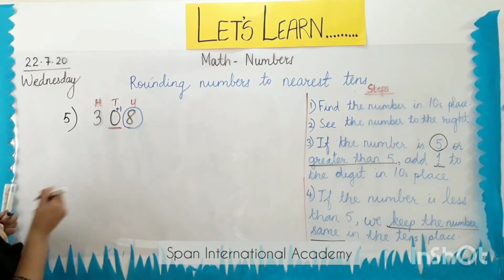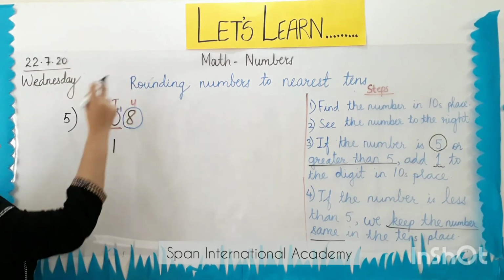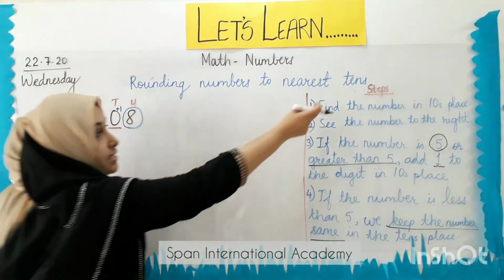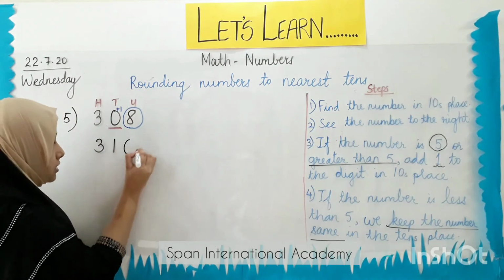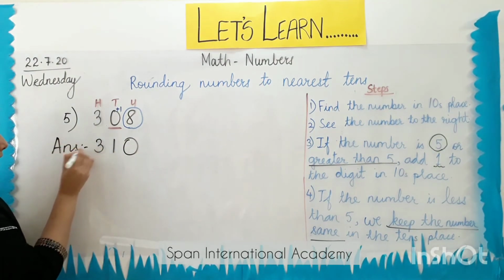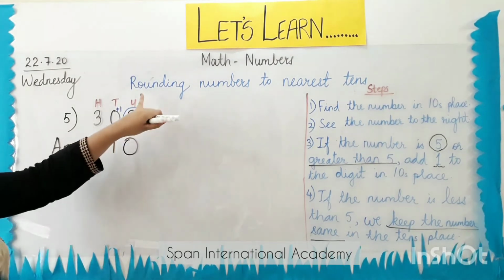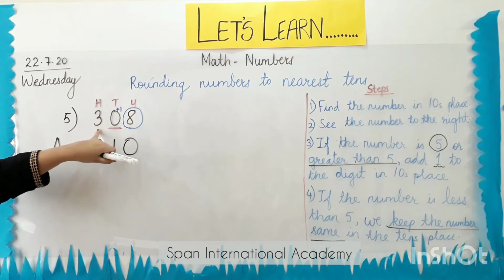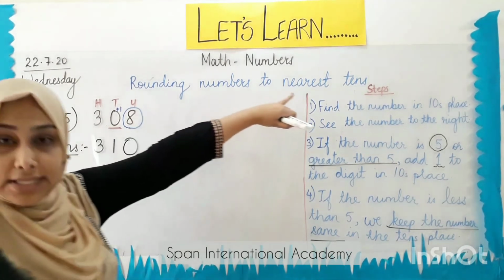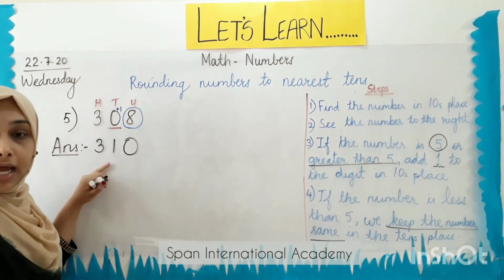So we get the answer as 3, 1. And after rounding this number to nearest tens, we put a 0. So my answer is 310. When I round the number 308 to nearest tens, we get the answer 310.